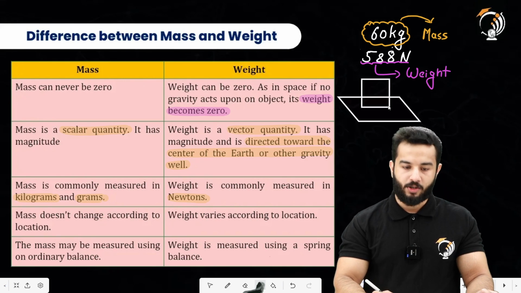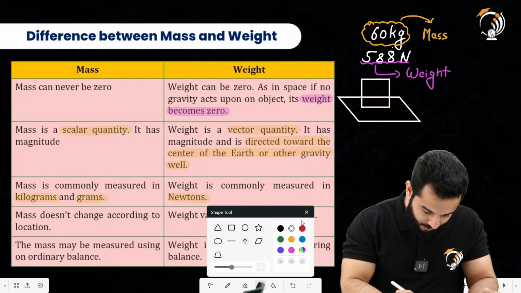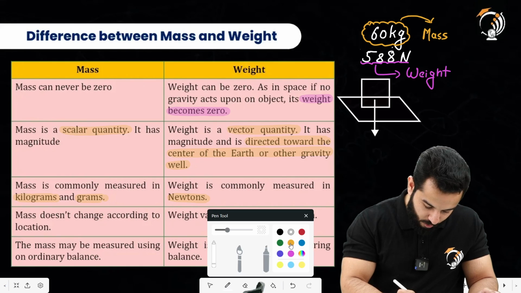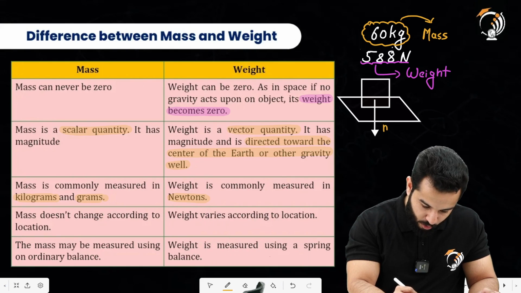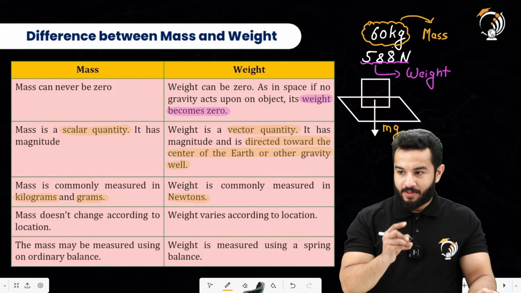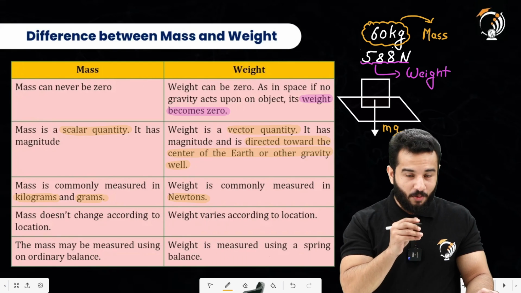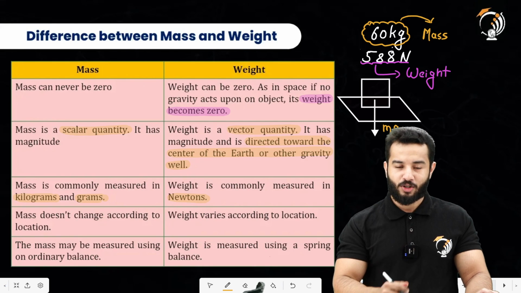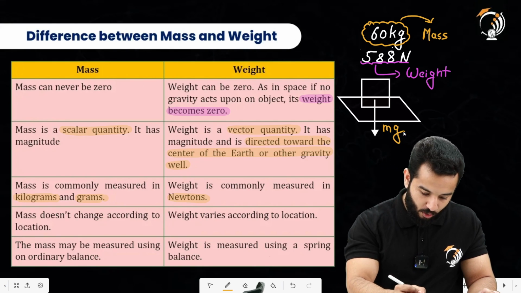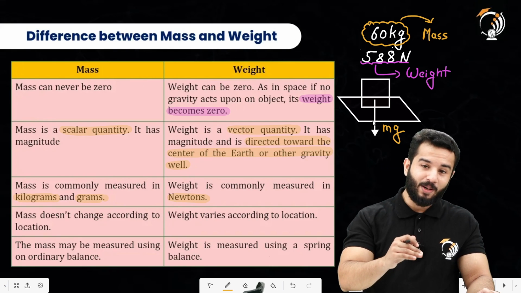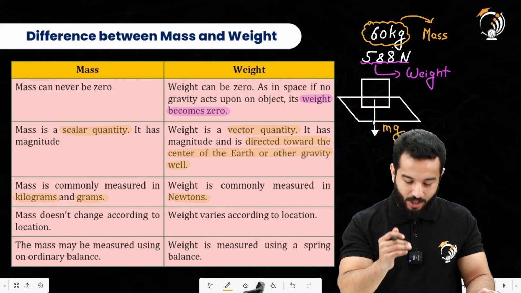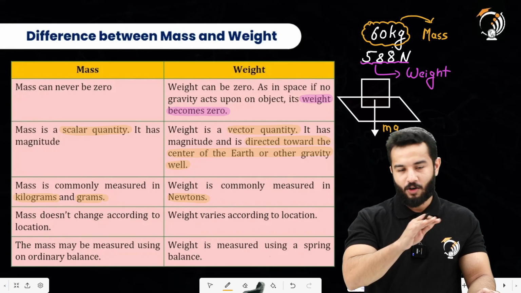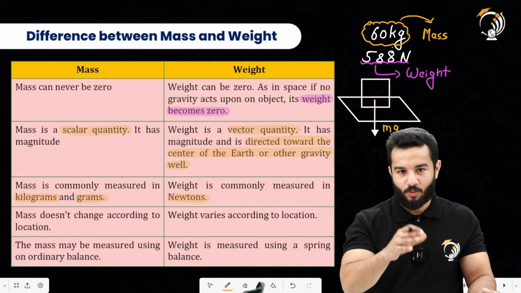You've got a body kept on it something like this. So we know that there's a force of gravity which will pull this body down, and that value will be equal to mg. The weighing machine does not measure mg, it actually measures the normal reaction, right? So it basically measures the normal reaction applied by the ground on the body. So it will measure the mg, and for a flat surface the normal reaction will be